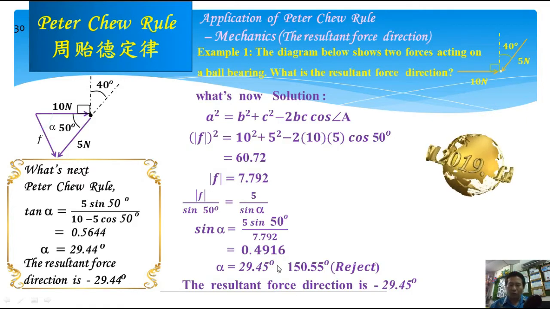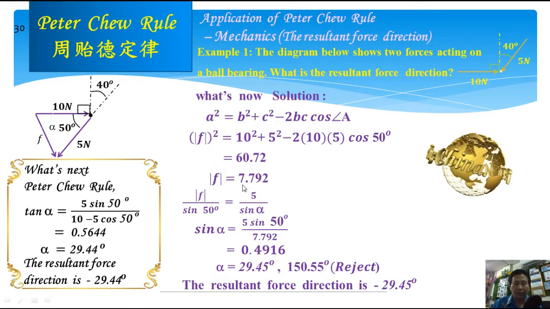As mentioned, we need to use cosine rule to find the resultant force first. And the value of the resultant force by using cosine rule normally is just an approximate value. It is because cosine rule involves square roots as mentioned. You see here, because got power 2, if you want to get this resultant force, you need to square root 60.72. Then you get the approximate value of